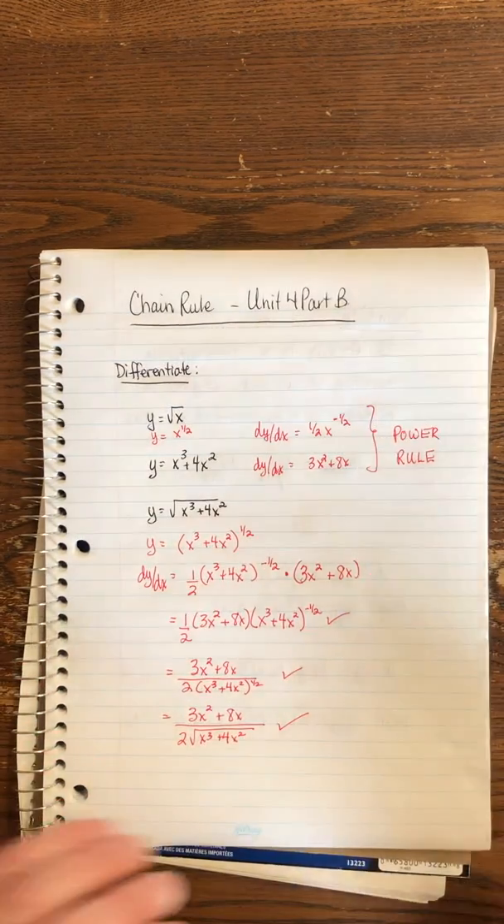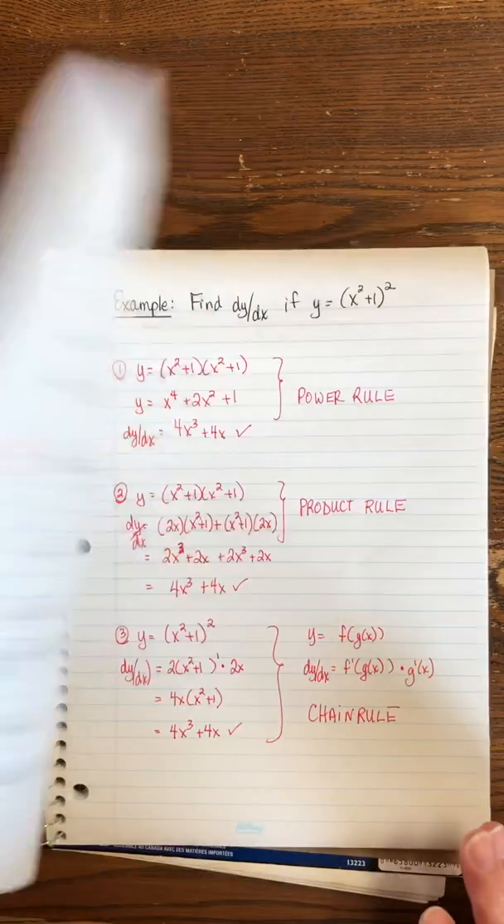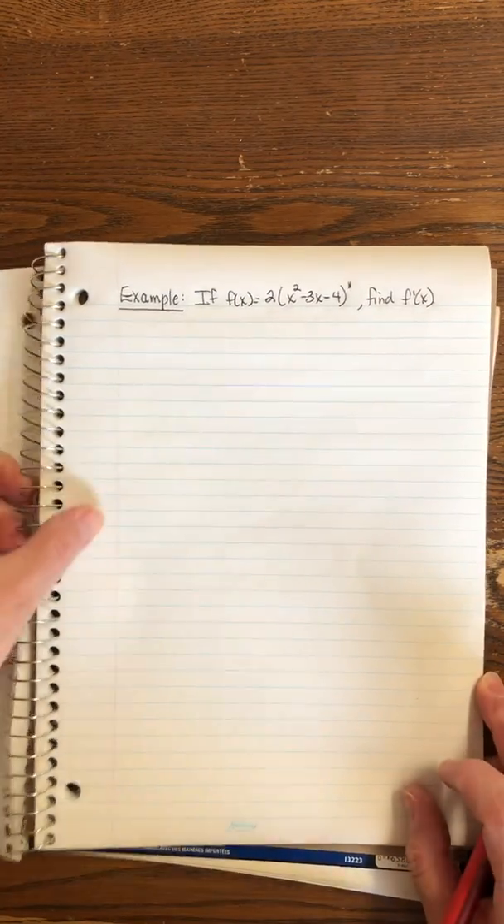Okay, so that's the chain rule. Just going to flip through and we're going to find a couple more examples of things that we can do. This one here.